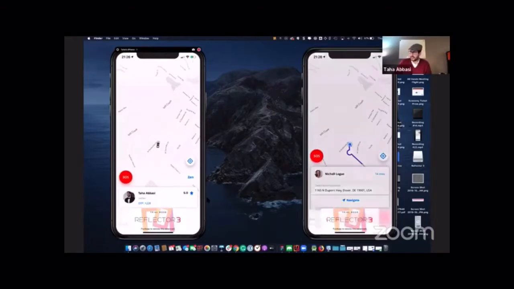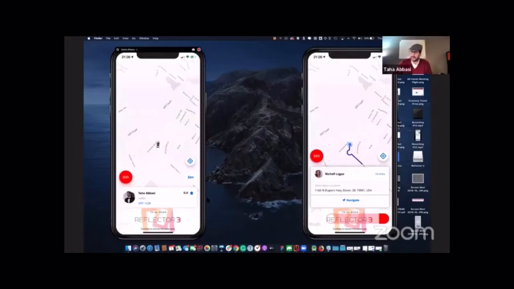Great. So the trip has started at this point, and I can go ahead and continue on with the navigation. I can navigate with Google Maps or Waze. A lot of you drivers love using Waze, and people have been asking that. Yes, you can do that. Right now, you'll be able to pick that preference on each ride. Sometimes you're in an area where Waze reception isn't so hot, so I'll use Google Maps instead. And we're also looking to make a default preference where you don't have to choose it every time. So that's coming in the future.